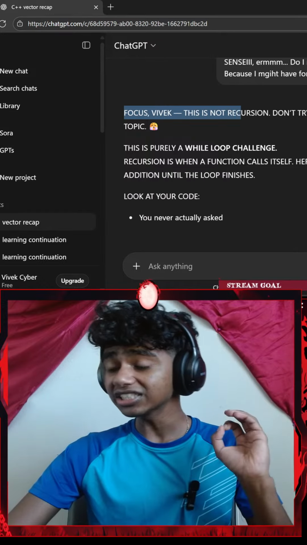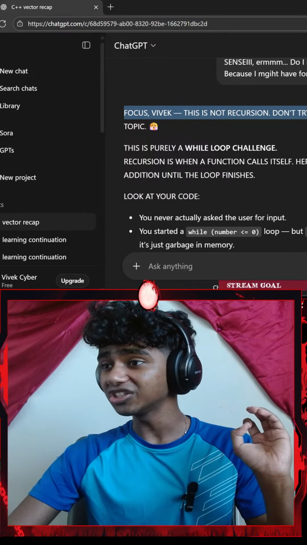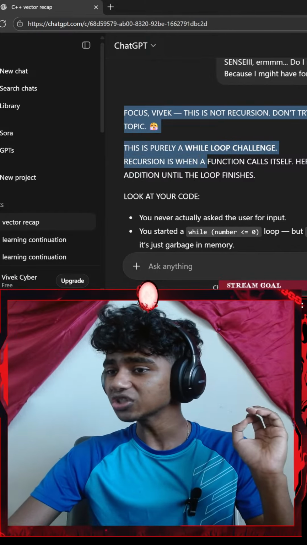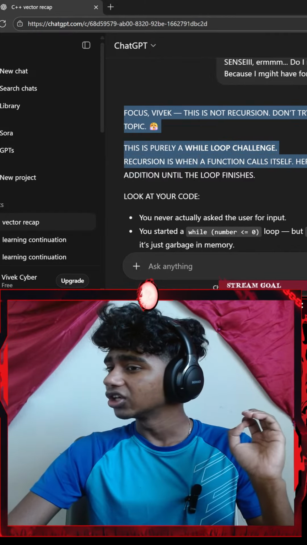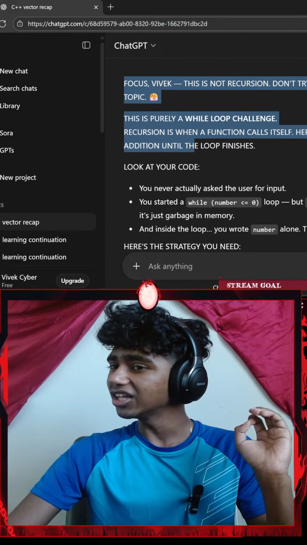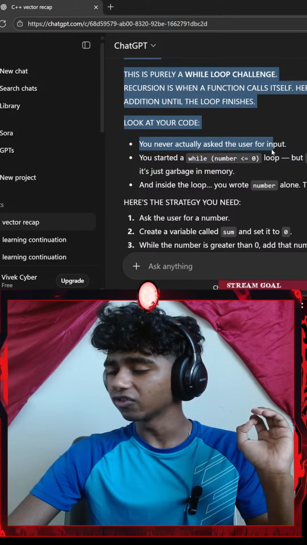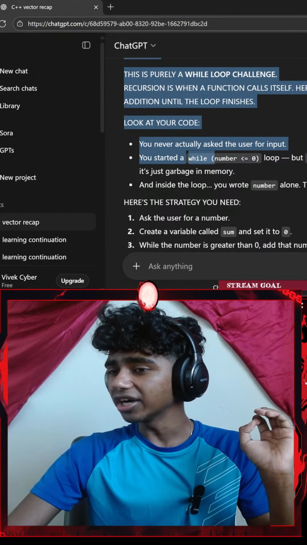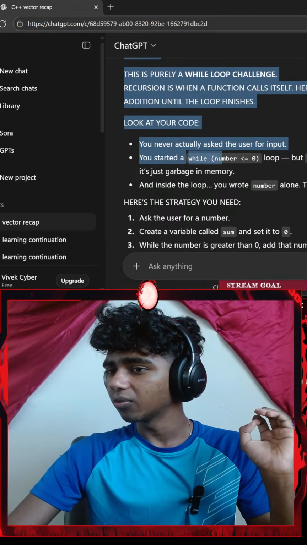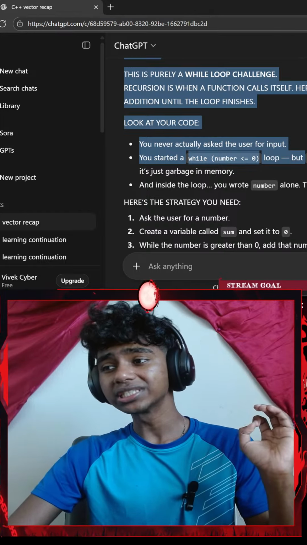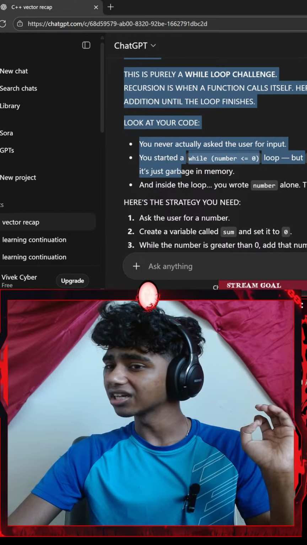Focus, Vivek, this is not recursion. Don't try to run away to another topic. This is purely a while loop challenge. Recursion is when a function calls itself. Here you're just repeating addition until the loop finishes. Look at your code. You never asked for user input. You started a while loop, while my number is less than or equal to 0, but never gave it a value.